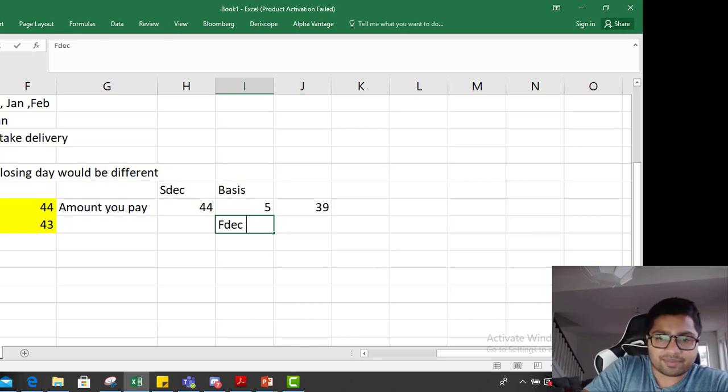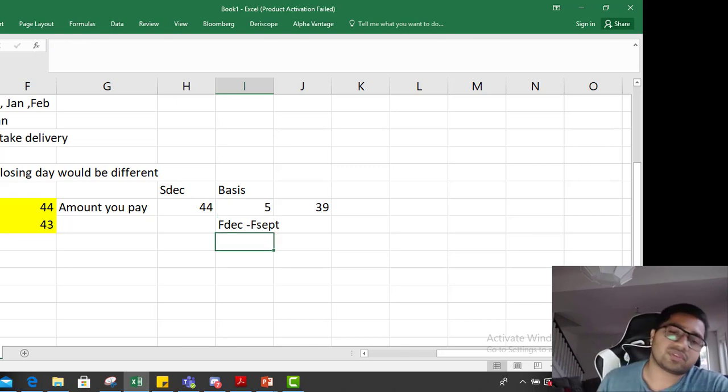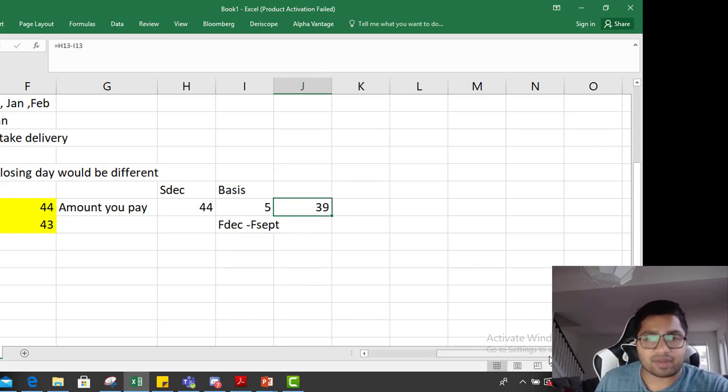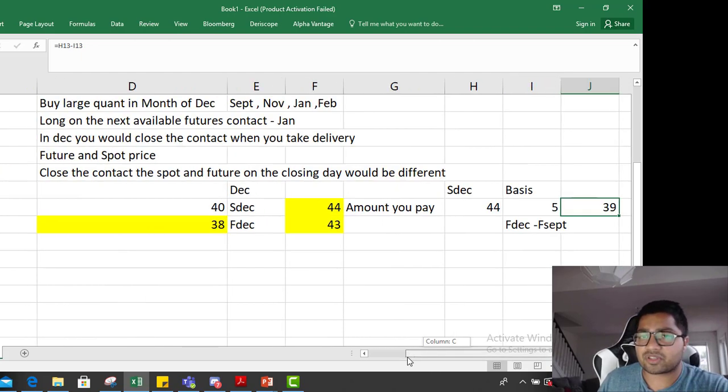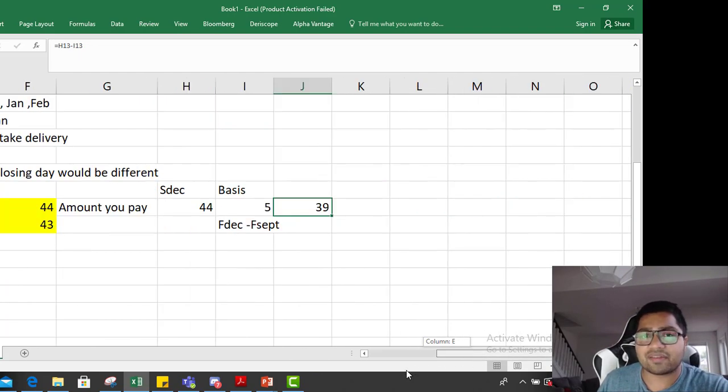Futures price in December minus futures price in September when you started the contract, and this is the final amount that you paid. So you have to remember, the amount you paid would always be adjusted by the profit or loss you make on the futures contract. And why does this arise? Because you are not going to take delivery.